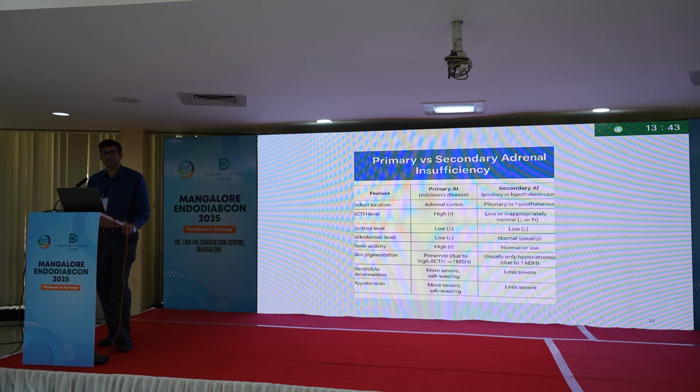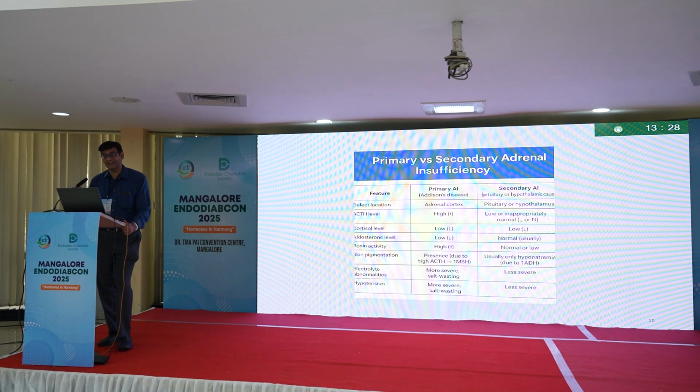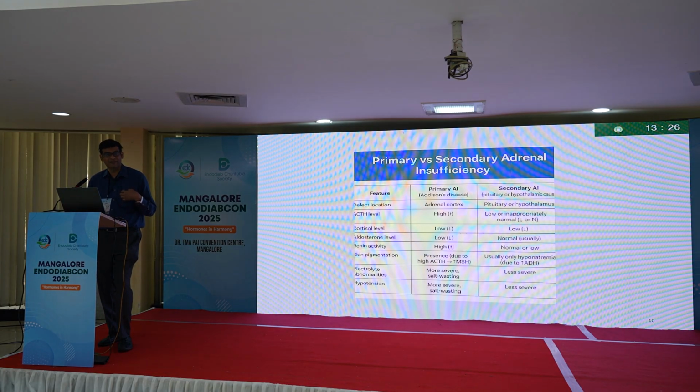Then another way to distinguish clinically is the skin pigmentation. ACTH acts on the melanocyte stimulating hormone receptors and causes darkening of the skin, especially in the mucosa, buccal mucosa, and if there are any scars in the body, they become dark. So primary adrenal insufficiency will have pigmentation, secondary adrenal insufficiency will not have this sort of pigmentation.